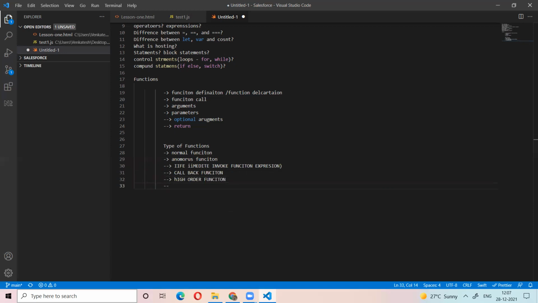The major important things: higher-order function, callback function, anonymous function, arrow function.